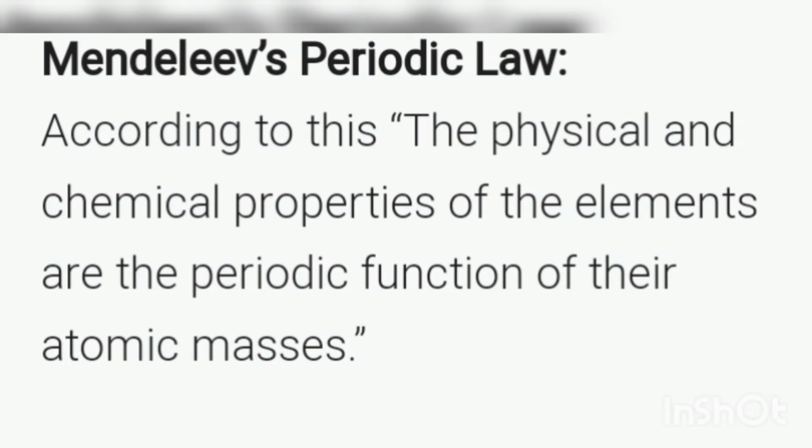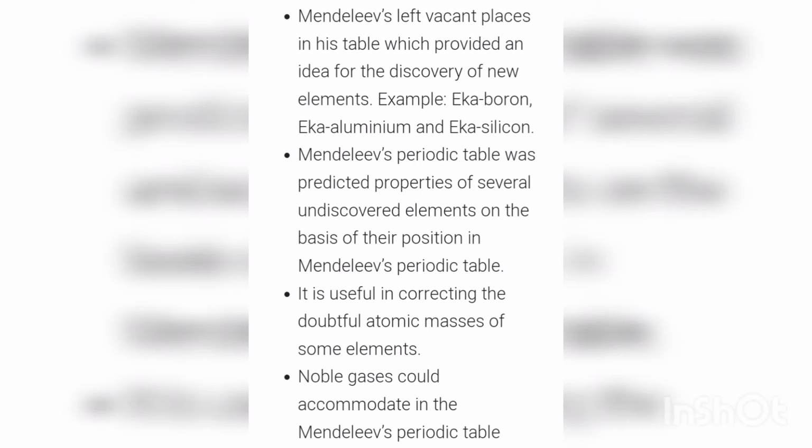Then Mendeleev introduced a periodic table with a periodic law. He said that the physical and chemical properties of the elements are a periodic function of their atomic mass. So this is Mendeleev's periodic law. Okay, so he formulated Mendeleev's periodic table.